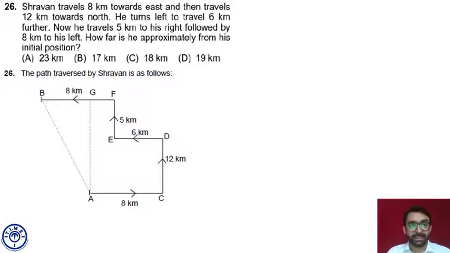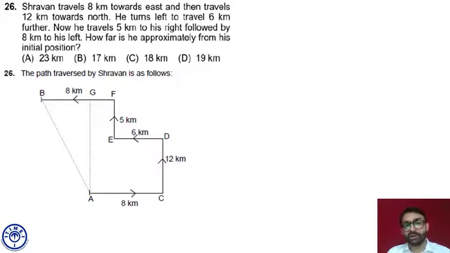So he started with A, reached C after traveling 8 kilometers. Then at C, he took a left turn, started traveling towards north, traveled 12 kilometers and reached D. At D, he took a left turn and traveled 6 kilometers, reached E. Up till now, it is perfectly alright.